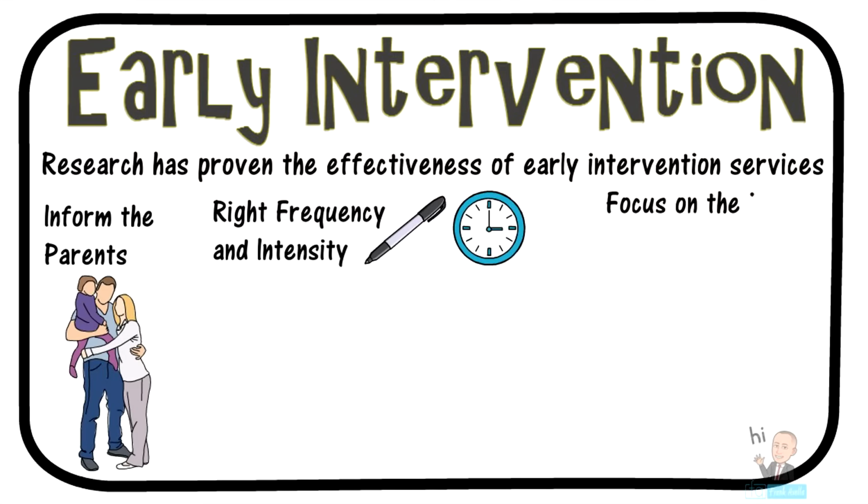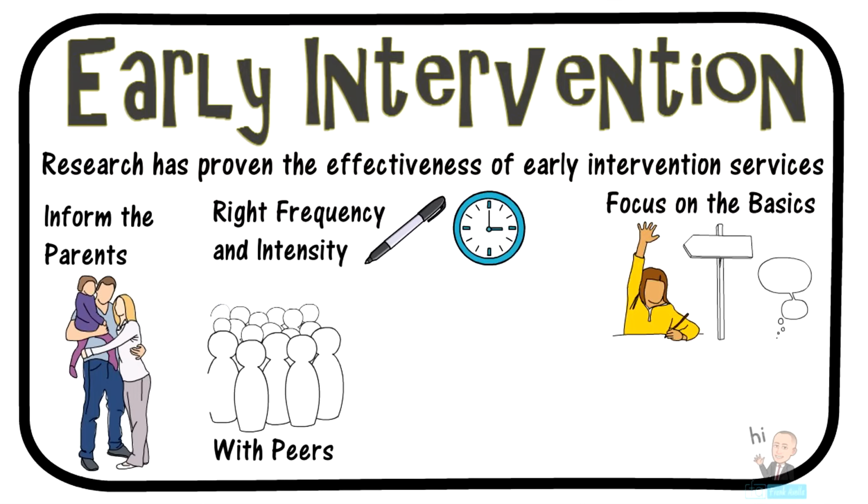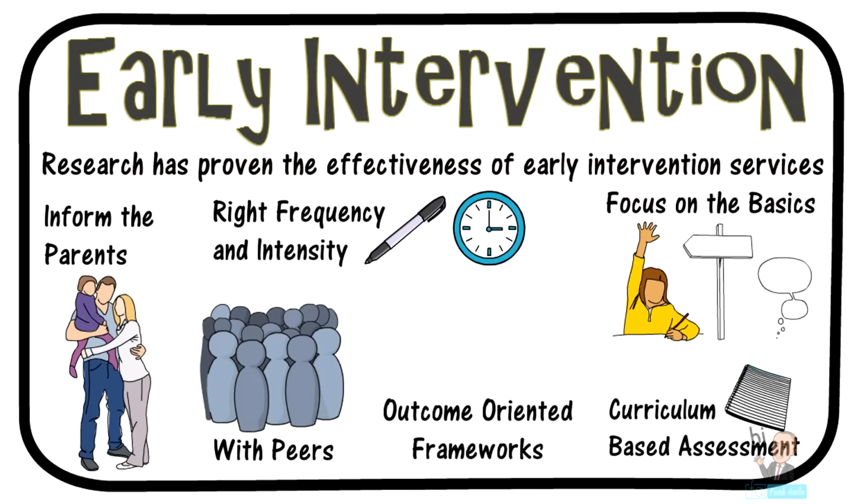At first, these services must focus on the basics, such as helping students express themselves, have them following and responding to directions, and building communication skills. It is also important to get these children as much time as possible with their peers. Social interaction is such an integral part. Curriculum-based assessments are used as a direct method to evaluate the target skills these children need to master. And lastly, outcome-oriented frameworks are also needed to set up specific target skills, goals, and objectives that educators want to see children achieve.